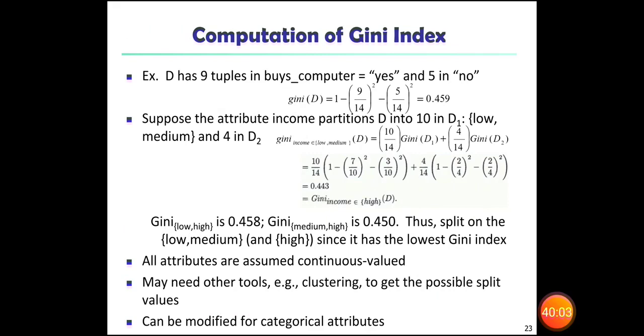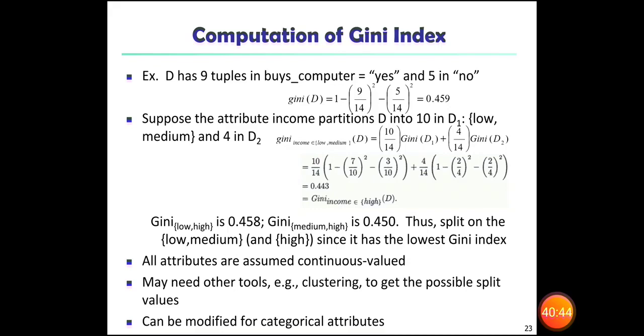And how will this Gini index be calculated? In the same way, for example, if you take the buys_computer table, there we have yes and no. So 9 yeses and 5 no's are available, which we already discussed. I'll repeat: the training set table is given for buys_computer. If you check the status of buys_computer, we have 9 yes and 5 no. So with this, by substituting these values over here, we will be able to calculate the Gini index.